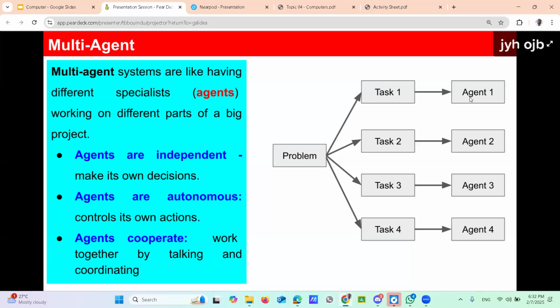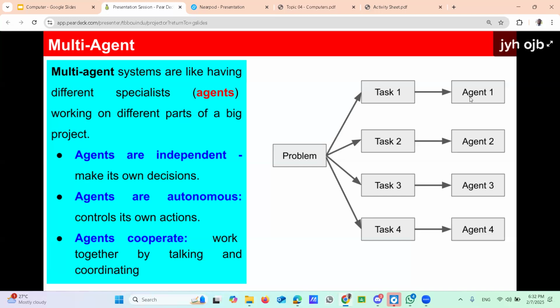But agents can communicate and coordinate with each other and complete the work. That's the difference. Agents can do work not only quickly but also with high quality. That's one advantage of a multi-agent or agent-based system. That's the third type.